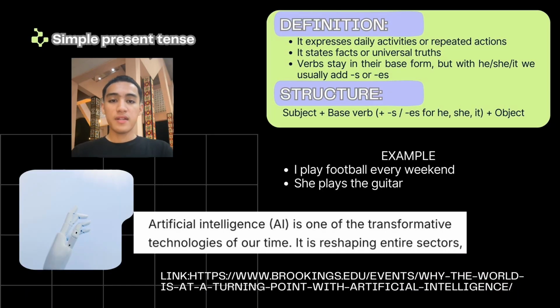Now, I will explain a little bit about simple present tense. Simple present tense expresses daily activities or repeated actions. It states facts or universal truths. The verb stays in its base form, but with he, she, or it, we usually add s or es. The structure for simple present tense is subject plus base verb plus s or es for he, she, and it, plus object. For instance, I play football every weekend. Another example is she plays the guitar.